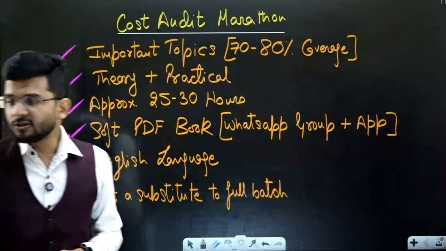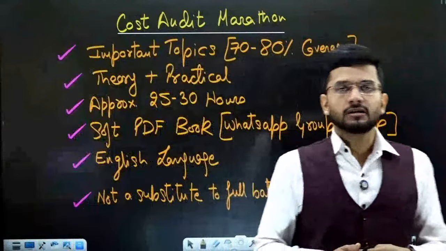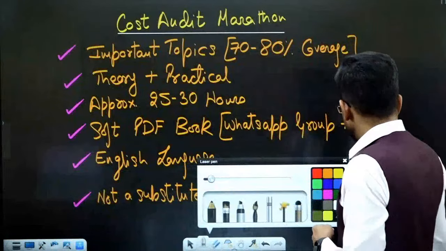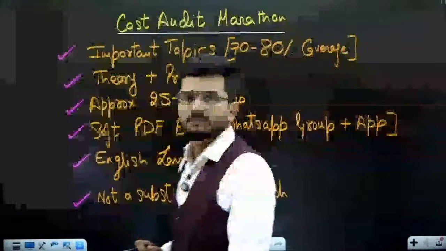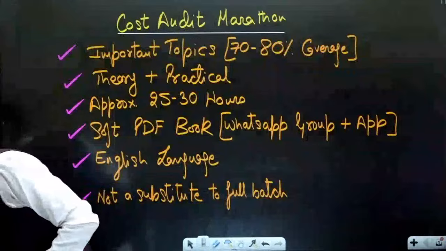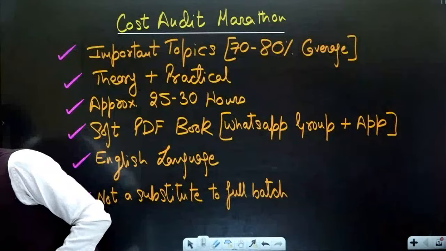So let me tell you some brief about this particular batch which is being started. A brief snapshot of what we are going to give you in this batch is in front of you. Number one, we'll have all the important topics which are there in your syllabus.